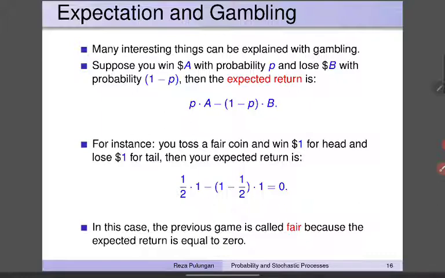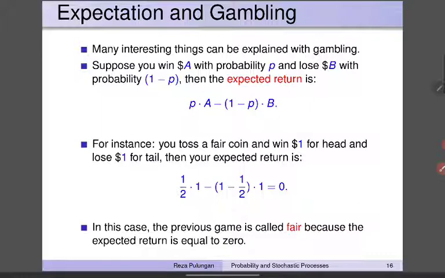So in terms of random variables, the range of the random variable has only two values. Winning happens with probability P, losing happens with probability 1 minus P. If you win, you have a return of $A, and if you lose, you lose $B. So the expected return is equal to P multiplied by A minus 1 minus P multiplied by B.